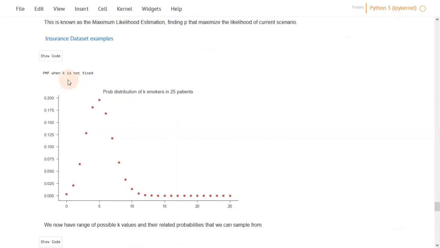If we fix P and N, which are the parameters of the distribution, and find the probability of observing K smokers, we will get this distribution which peaks at 5, and the maximum probability that we can expect is 0.2, which makes sense because we know that the probability of smoker is 0.2.